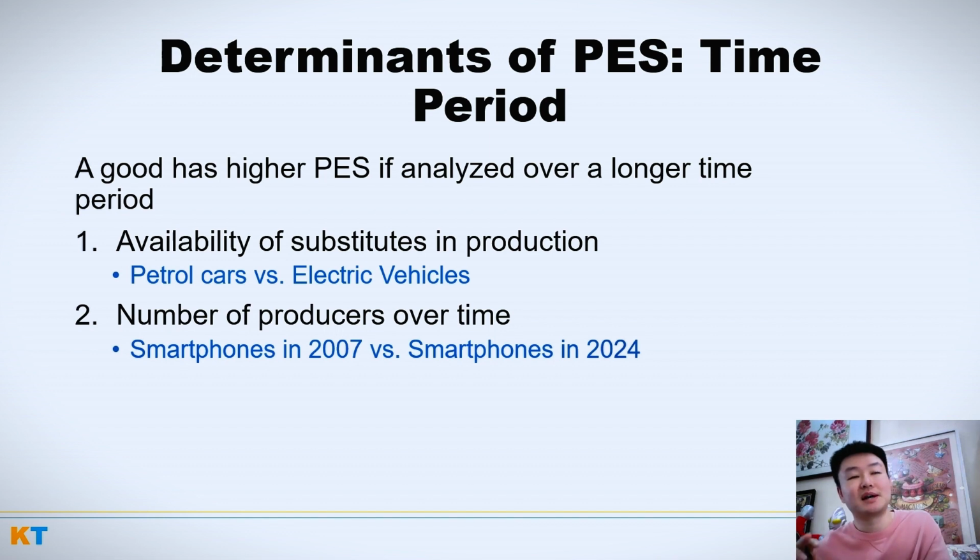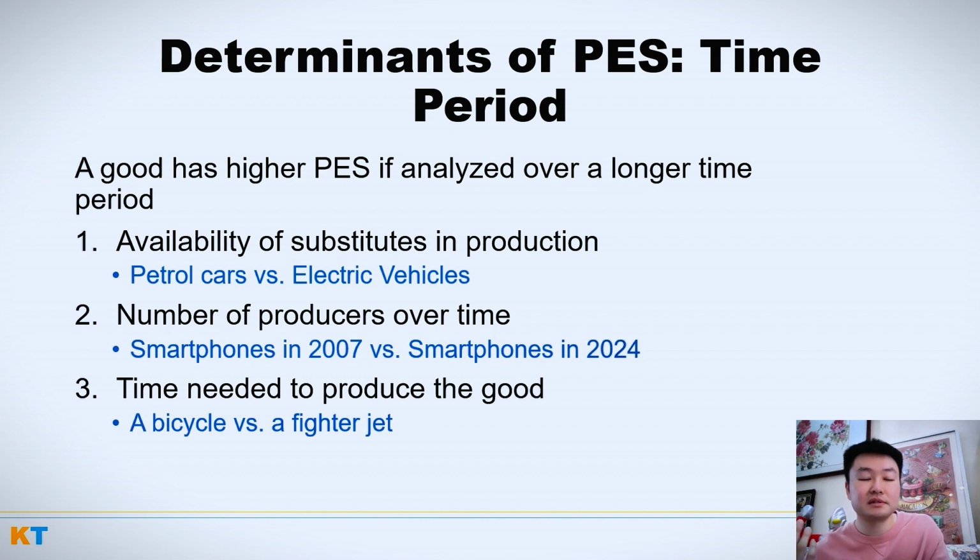And so it's a lot easier, therefore, for the smartphone market to respond to changes in market conditions, such as increases in demand. Back then, in 2007, it was only Apple. And so for a very long time, Apple charged very high prices. I mean, they still do, but they were justified because they were the only one producing that one-of-a-kind phone.